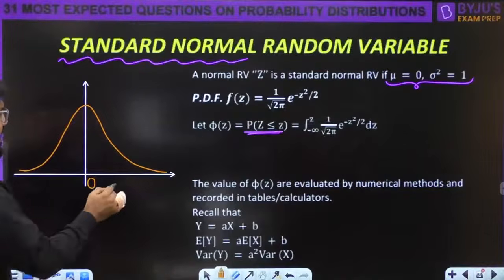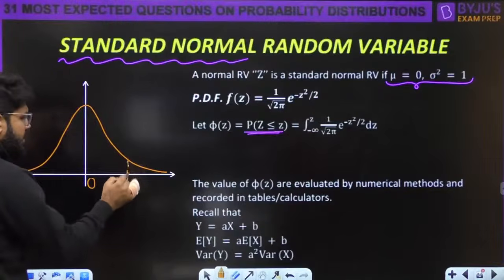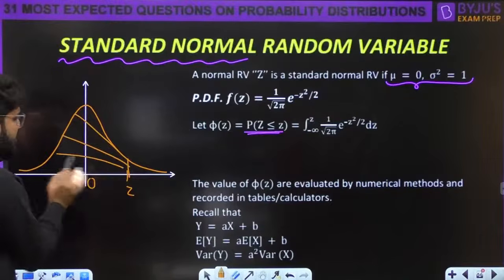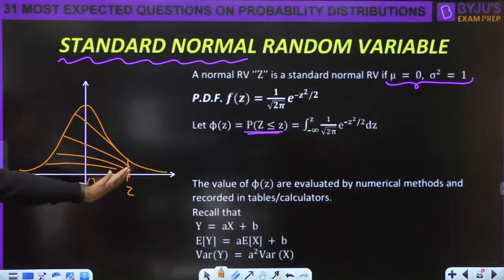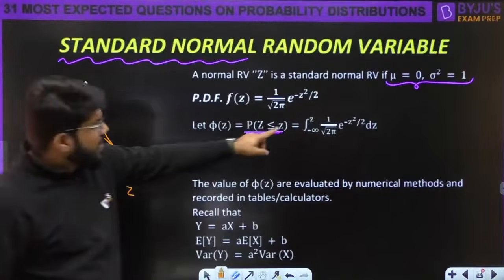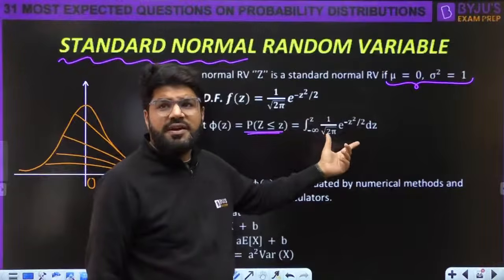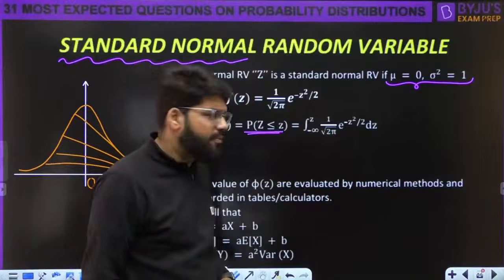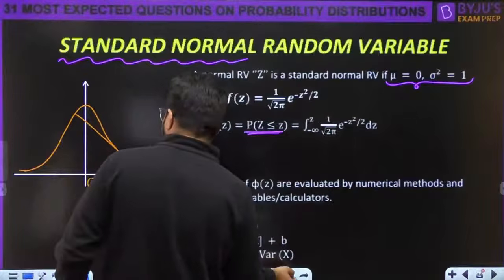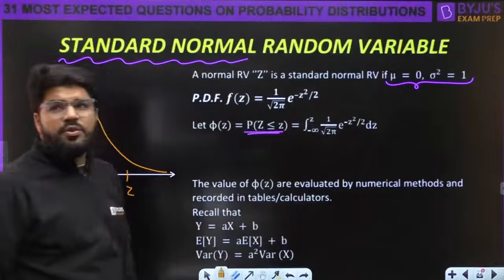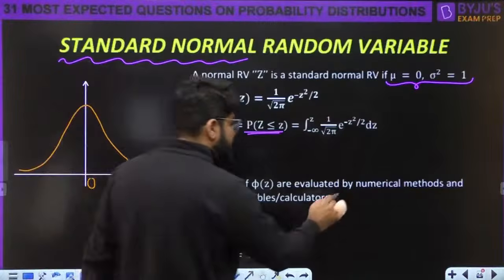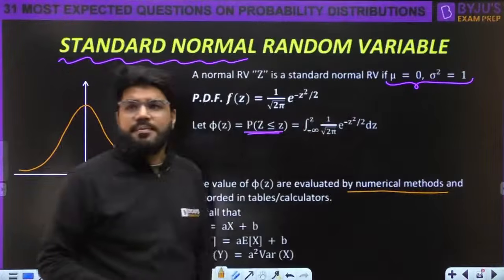Okay, probability z less than z. Suppose मैंने कोई भी value लिया z का. What is the probability z is less than equal to z? That means it is from minus infinity to z. But the problem is this function doesn't have an integral formula. This cannot be directly integrated. Okay, and that is why those integrals which are not directly integrated, they are solved using numerical methods.